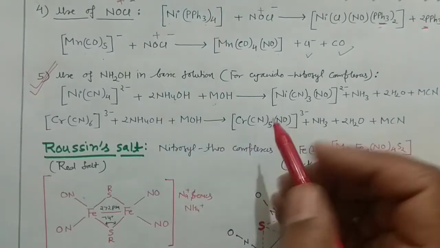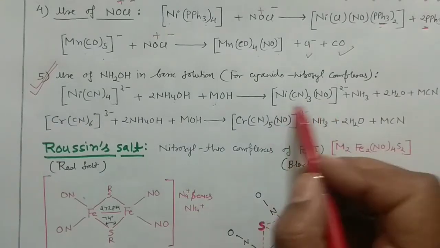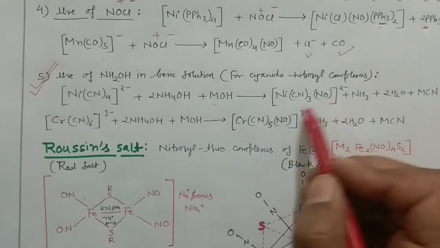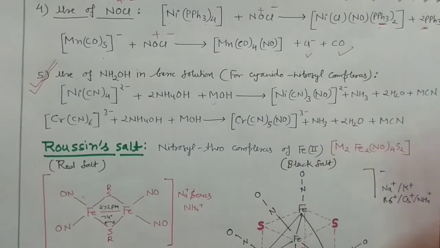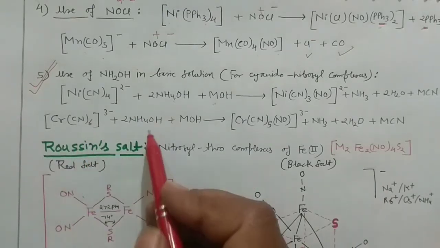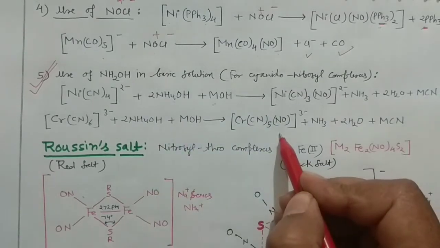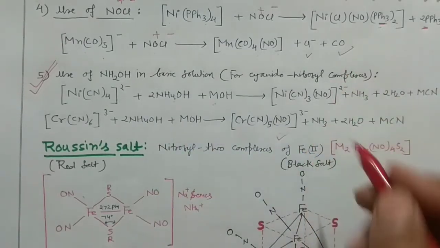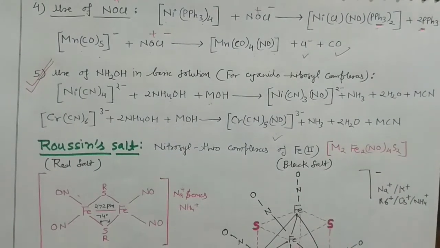Okay, and then you can see this particular compound where cyanide and nitrosyls are present together will be produced. Rest of the side products are there. And in the last reaction, you can take the hexacyanochromate 3 ion, which will react in the same conditions, right? And you will get this particular complex. Okay, so these are some of the important properties which are very, very important for the entrance examination point